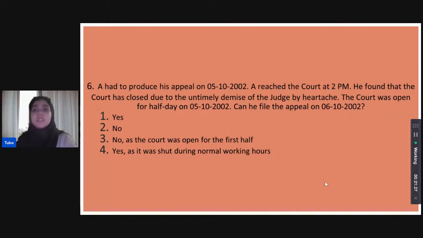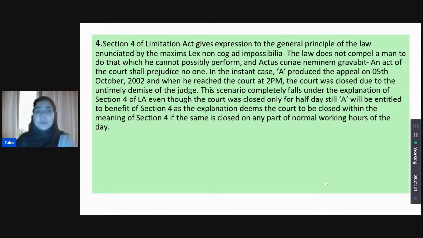Okay, Shivani thinks he shall be correct in appealing on the 6th because he was not at fault, and that is correct. Why? This is the maxim of lex non cogit impossibilia. So law will not compel a man to do something he cannot possibly perform, right? And also actus curiae neminem gravabit. That means an act of the court shall prejudice no one. So it happened because of something that happened in the court, was out of the realm of possibility for the person. So as a collective action of both these maxims, the person is not at fault.